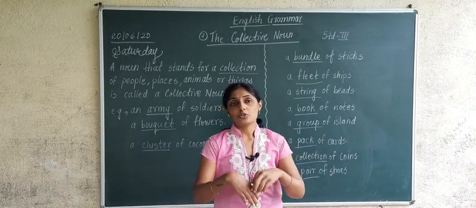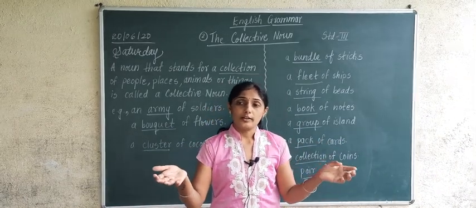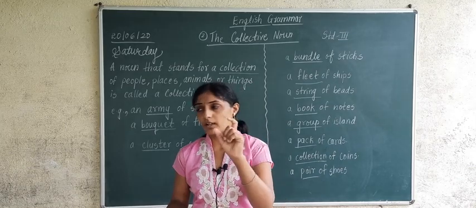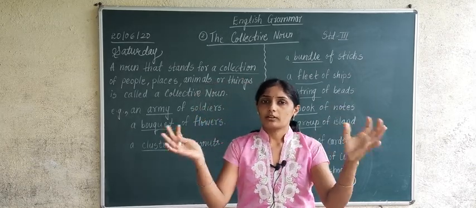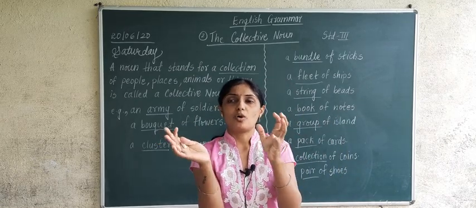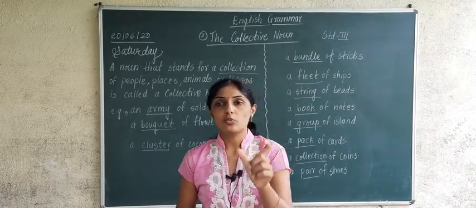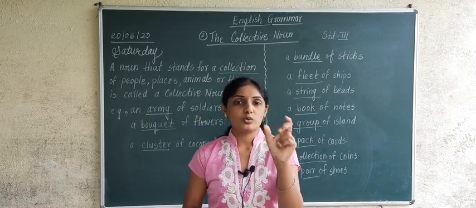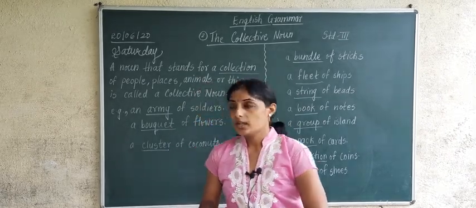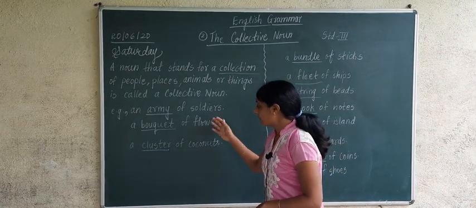There will be a collection of anything. Are you understanding or not? There is some specific word for every collection, correct or not? Group of people, a bunch of flowers. Bunch is collective noun. Group is collective noun. In this way some examples I have written on the board.